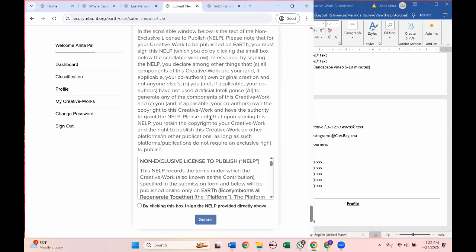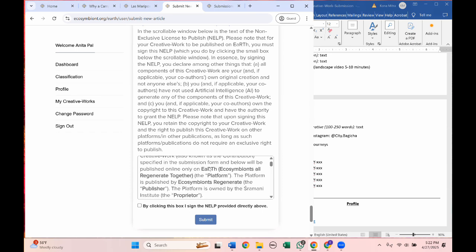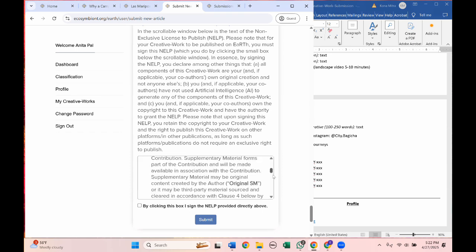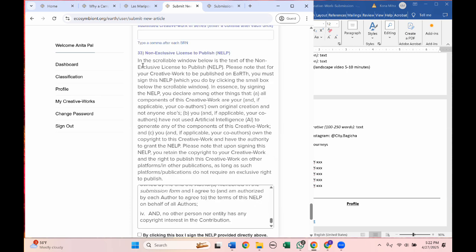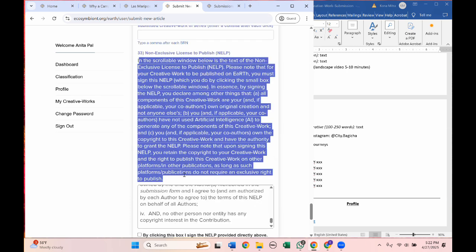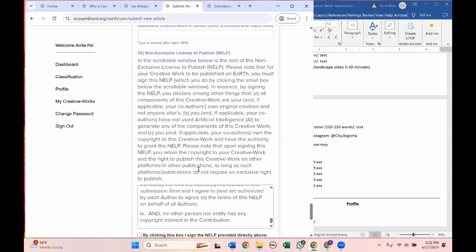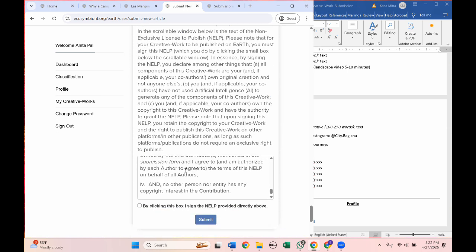And this is very important. This is where you give us the non-exclusive license to publish. Please scroll through this to know what you are granting us. This summarizes the non-exclusive license to publish. You retain the copyright to your work, and you retain the right to publish your work elsewhere, as long as the other places in which you publish do not have an exclusive license over your work. And then click this box and submit.